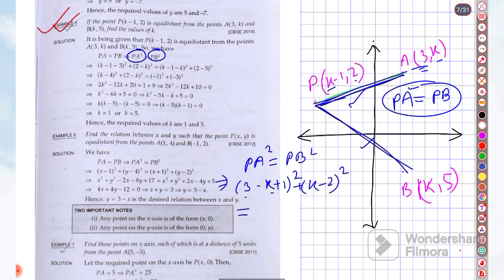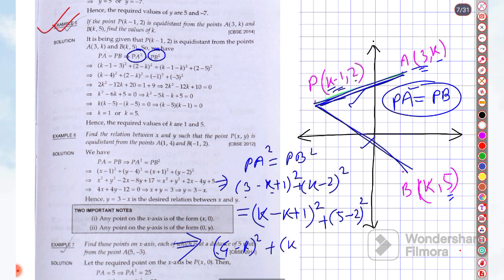Equal to which one? B. PB. So the B coordinate is K, and this is K plus 1. Similarly, the x coordinate of P whole square plus B is the y coordinate, 5 minus 2 whole to the power 2. Right. So we are getting 3 plus 1, that is 4, 4 minus K whole square, K minus 2 to the power 2, equal to here.